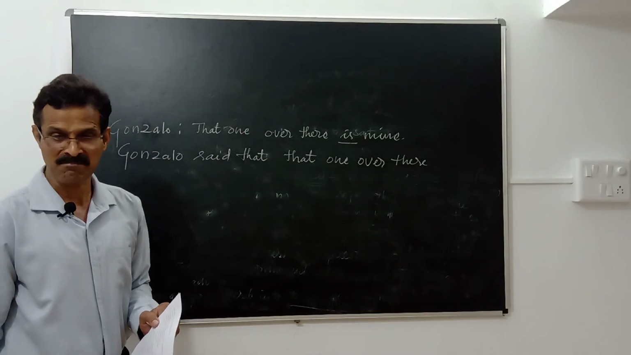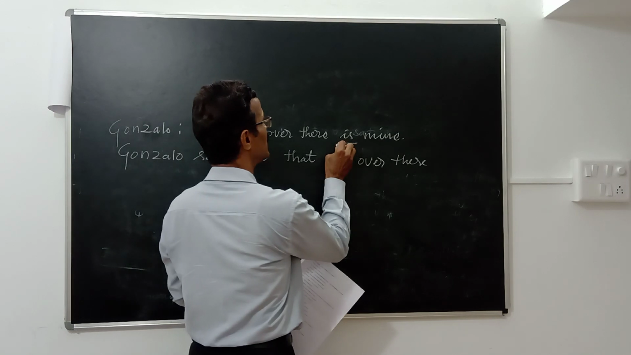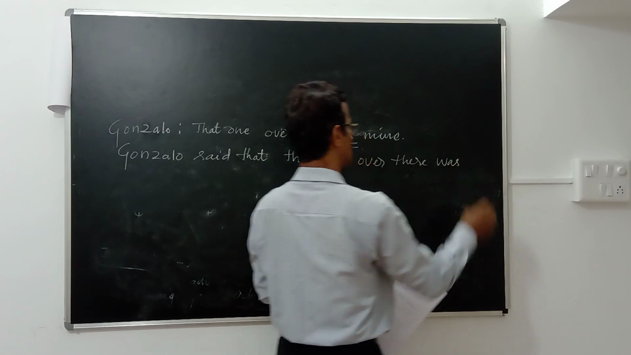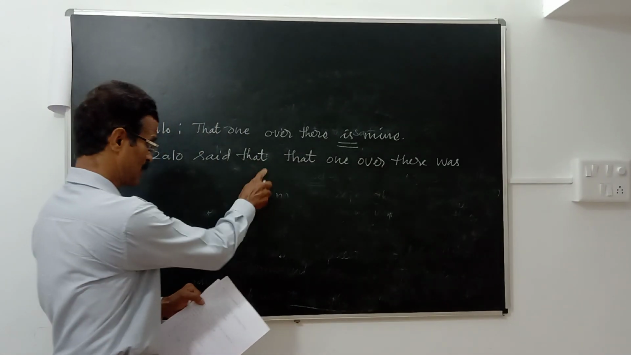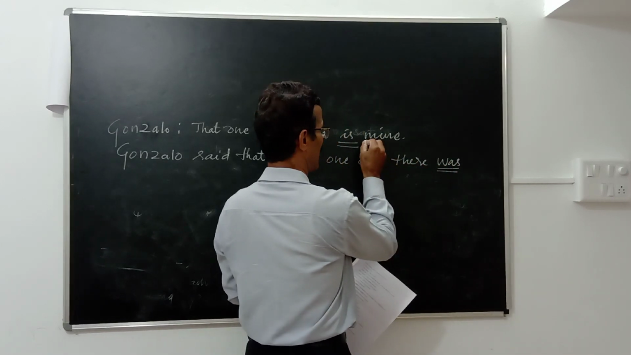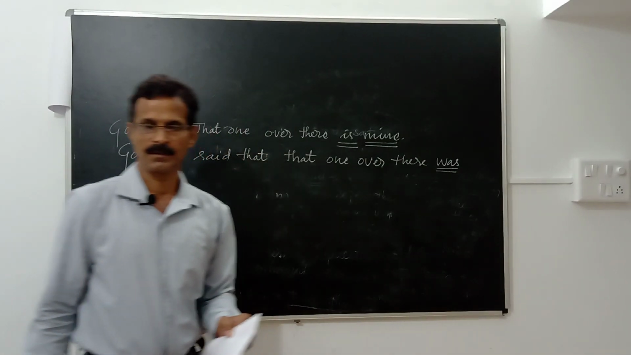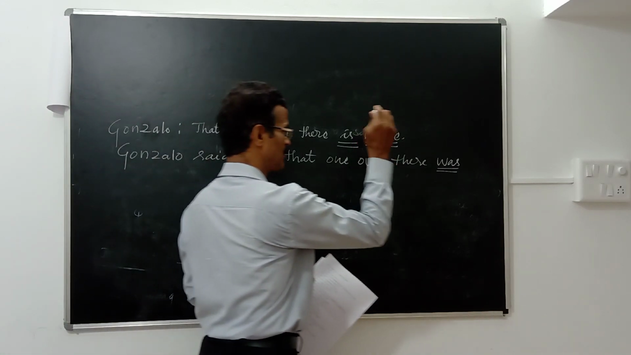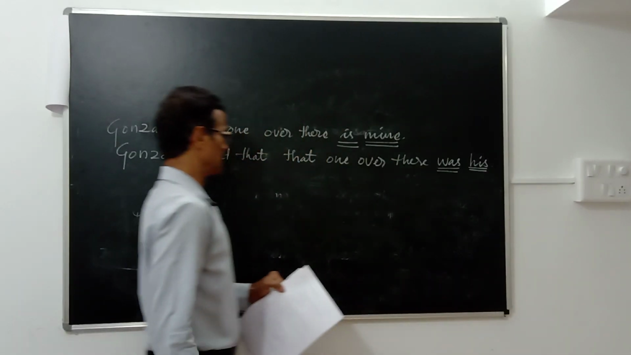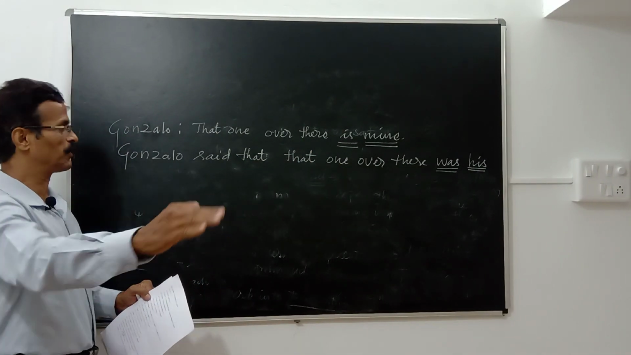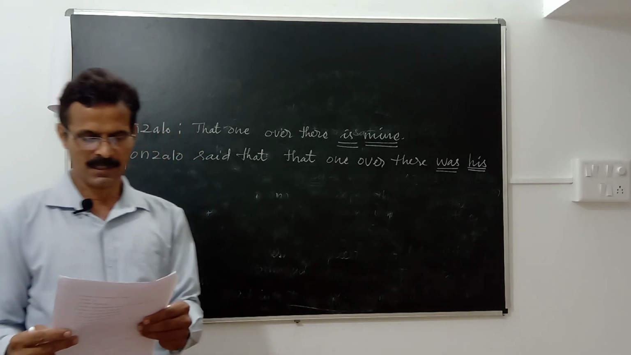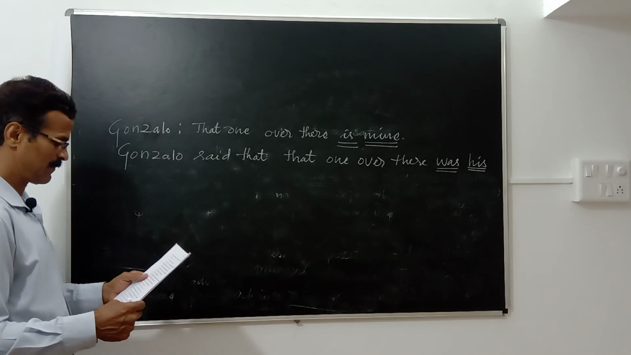The verb is in simple present tense. This verb, which is given in simple present tense, shall become simple past: was. Gonzalo said that one over there was. And look at this pronoun: mine becomes his. Gonzalo said that one over there was his. Easy. Don't get confused. Let me move on to the second sentence.